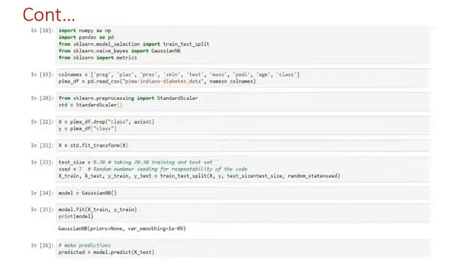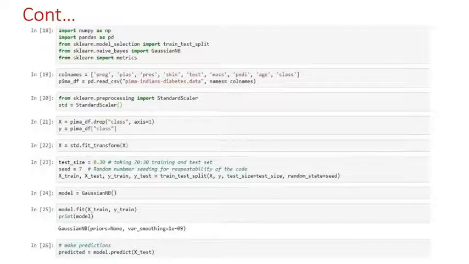Next, we create an object for GaussianNB, that is model equals GaussianNB. The next step is to fit the data in the model to train it. And next is to make predictions on the test set and store them in a predictor variable.